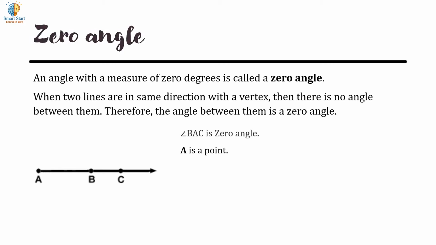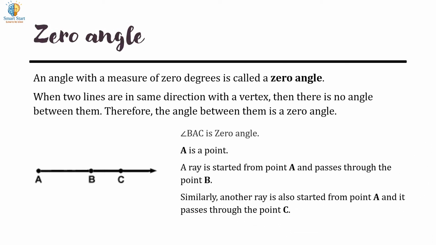A is a point. A ray starts from point A and passes through the point B. Similarly, another ray also starts from point A and passes through the point C. Thus, ray AB and ray AC form zero angle BAC.